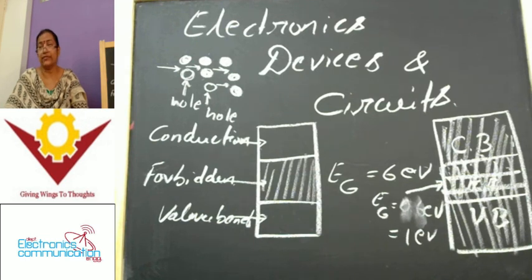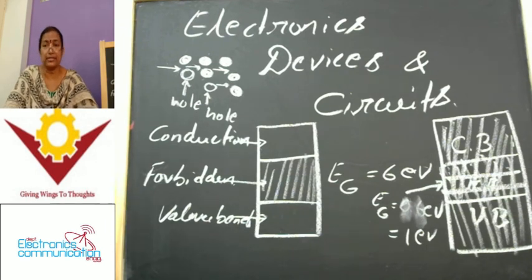Again, you may have the doubt: what type of impurities can you add to intrinsic semiconductors? Based on the impurities added, there is a chance to prepare different types of extrinsic semiconductors.